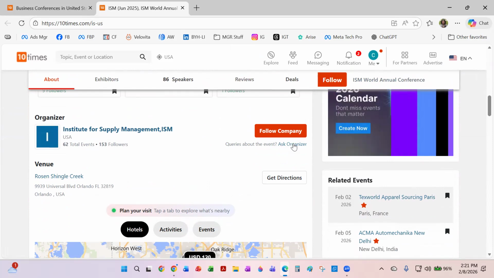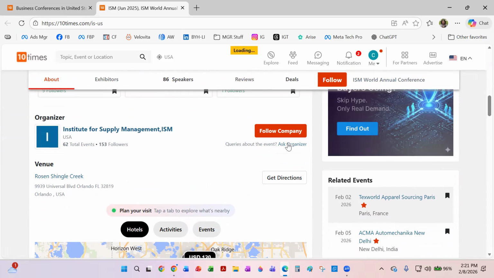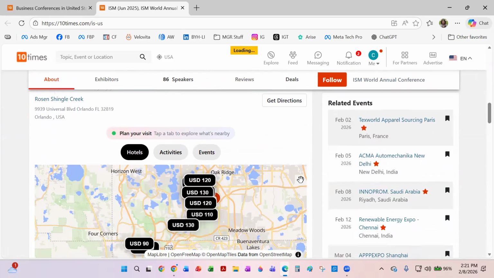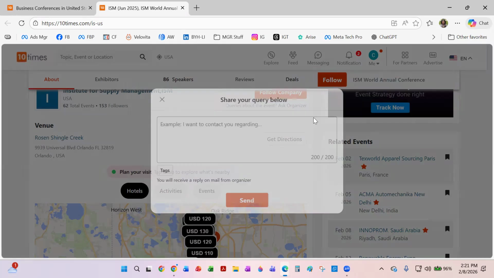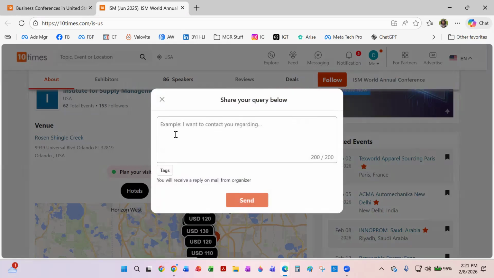When I click on Ask Organizer, it should give me a pop-up here if it's linked up correctly, because some of them, here it is. So here it is. So I can use the Speaker Event Finder software now to actually go in and get my initial outreach for this event. Now, you're probably wondering, how do I use this with the Speaker Event Finder? Well, if you don't know that, then you haven't purchased our software, but the Speaker Event Finder will help you with that outreach.